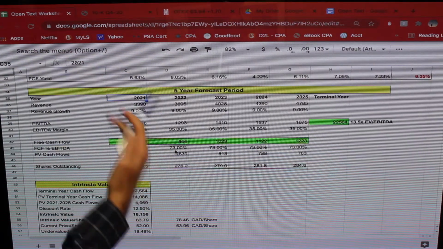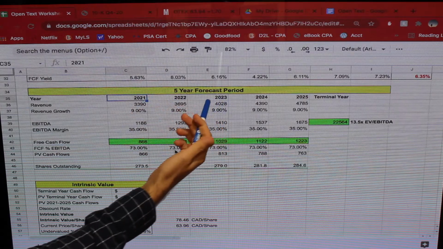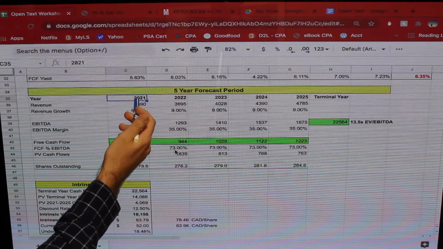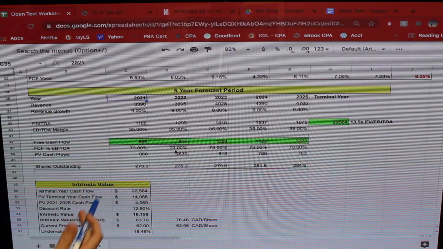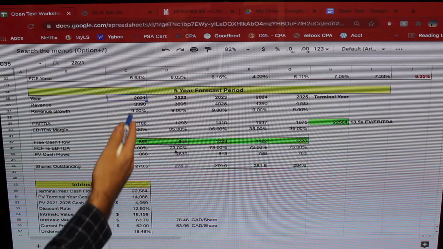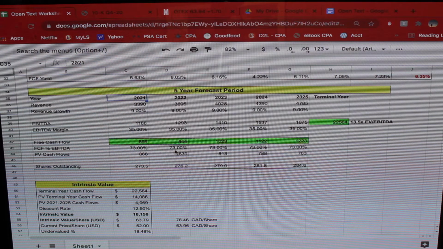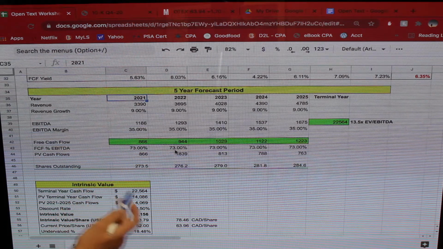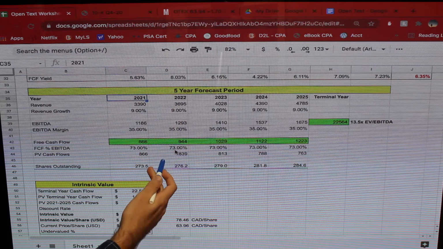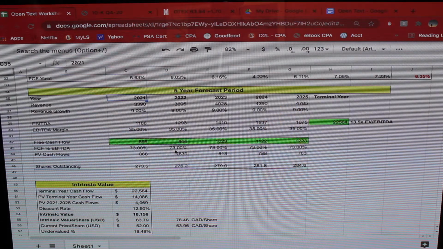Okay, so now if we move on to the actual forecast period. So I have a 5-year forecast period here. So 2021, which this cash flow here I haven't actually discounted because we're assuming this is taking place in June 30th of 2021, which we're almost at that date now because that's when this company's year end is. So 2022 will be discounted 1 year, and then 2025 discounted 4 years.